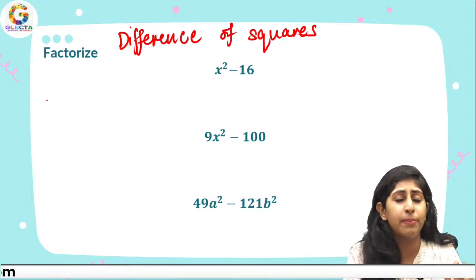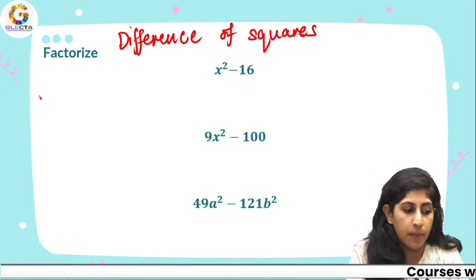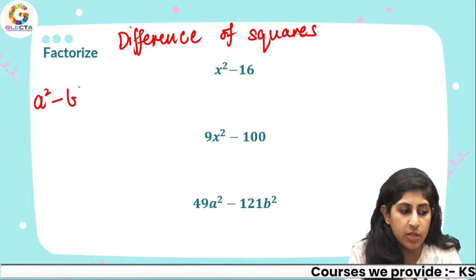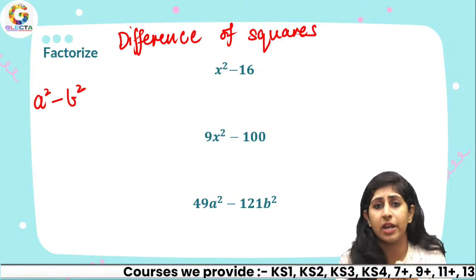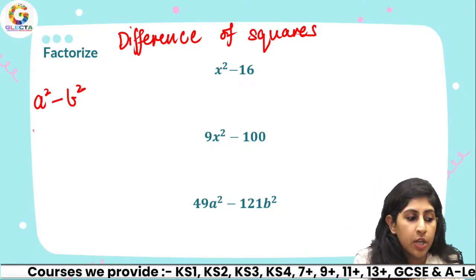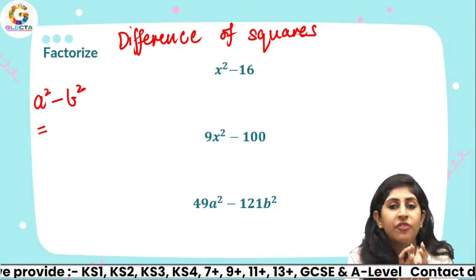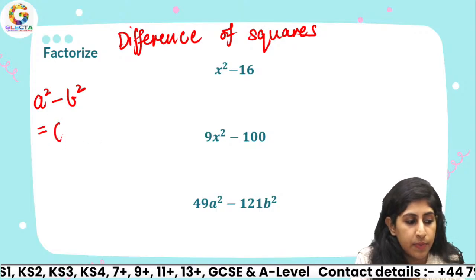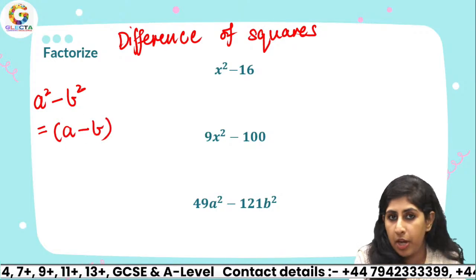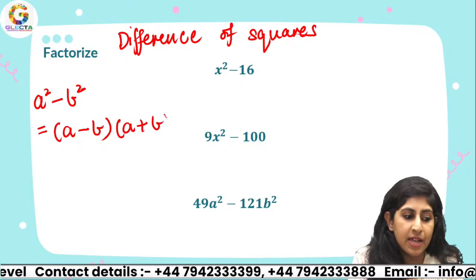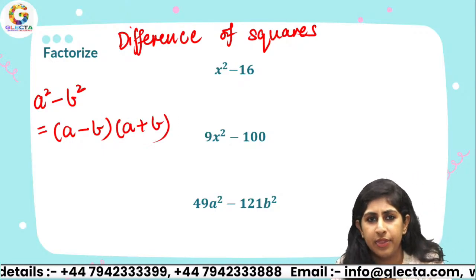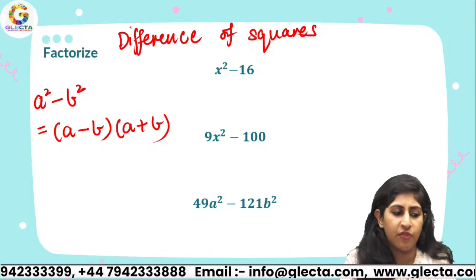So just remember a simple basic formula: a square minus b square. When you are subtracting two squares, you can expand or factorize them as (a minus b) times (a plus b). First subtract them, take their difference, and once you can add them. Just remember this basic formula.